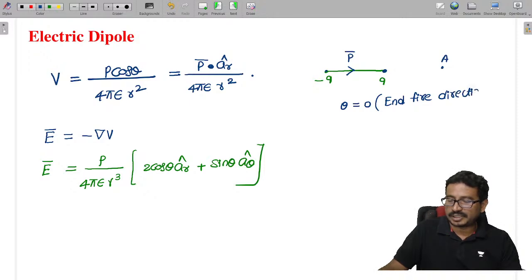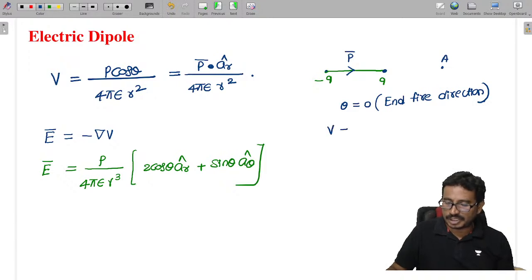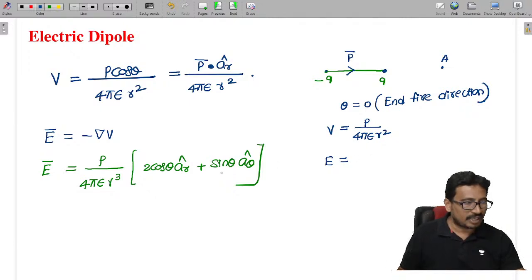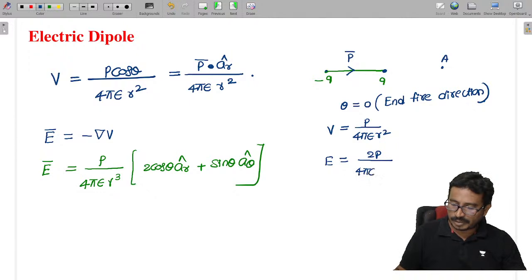End fire direction. In case of end fire directions, theta equal to 0, the potential becomes P by 4 pi epsilon into r square. And the electric field, sin theta is 0 and cos theta is 1, so it becomes 2P by 4 pi epsilon into r cube.